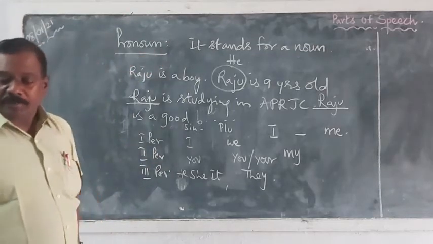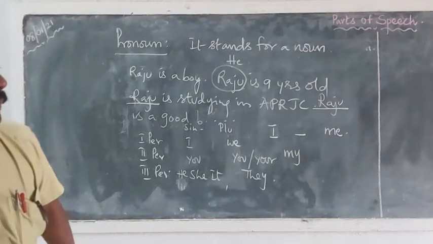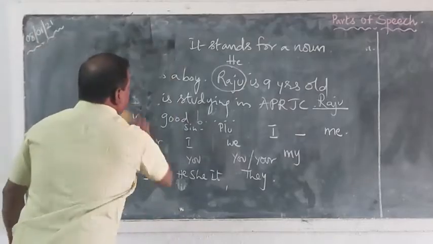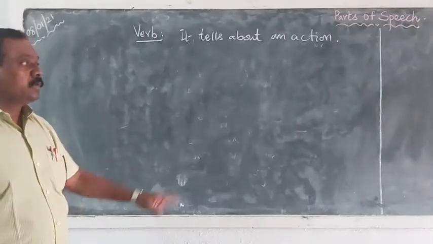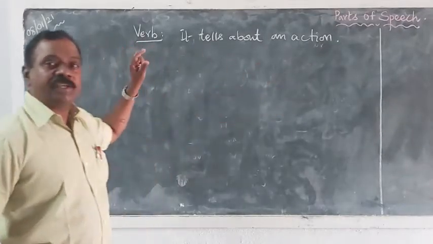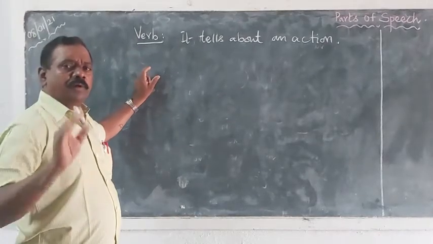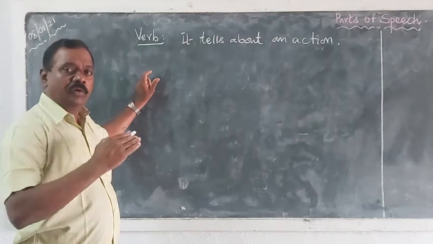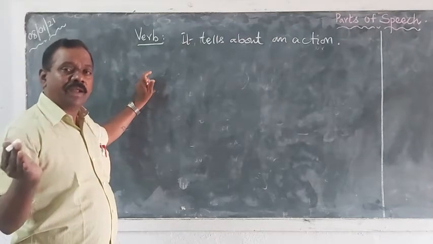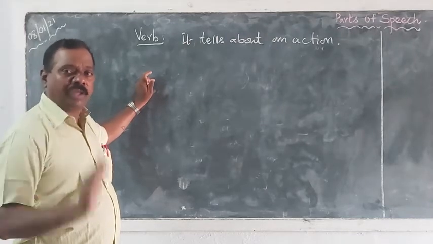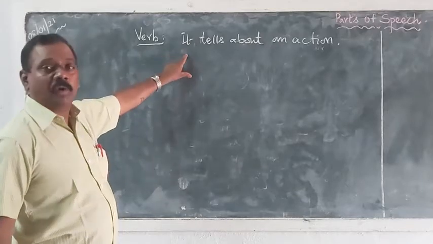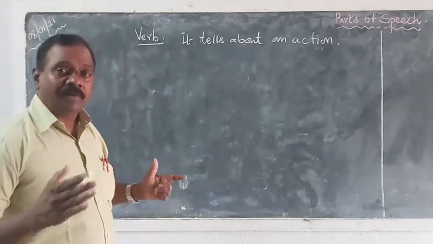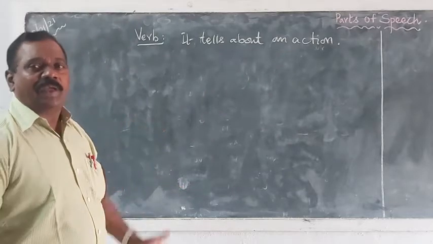So let us see the third one. It is a verb. The third part of speech is verb. Verb is the main word in a sentence. Without a verb, we cannot understand what kind of action has taken place. So verb plays an important role here. It tells about an action. Verb is a word. It tells some kind of action.